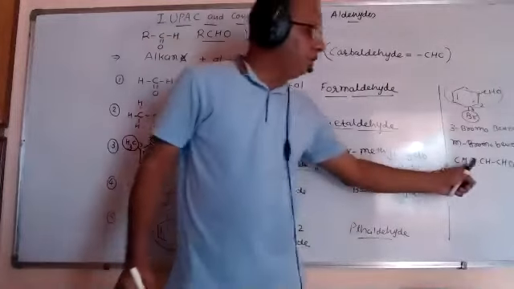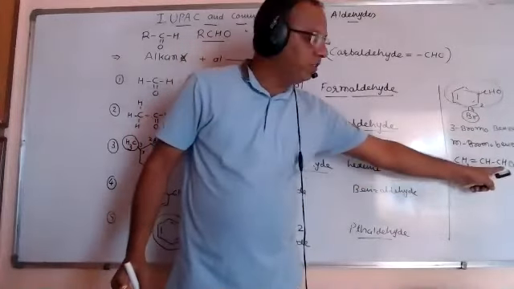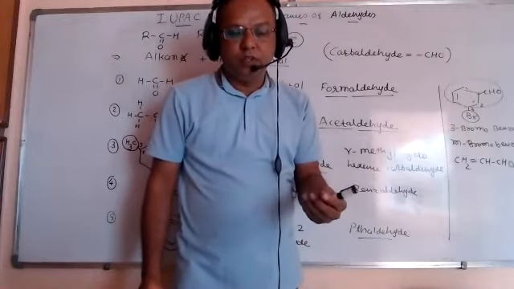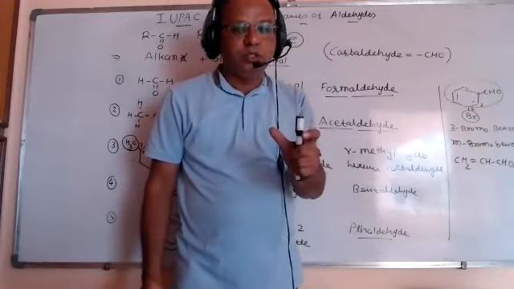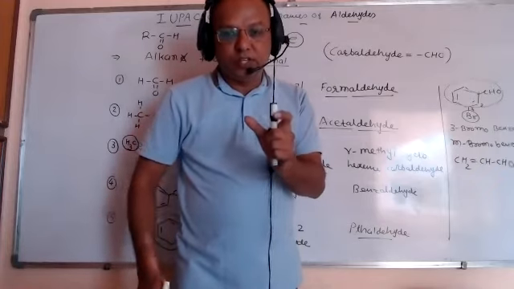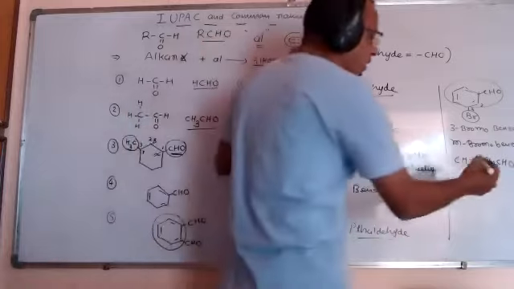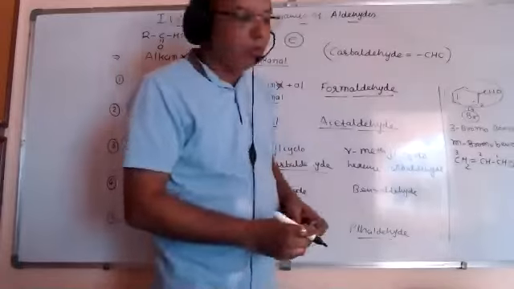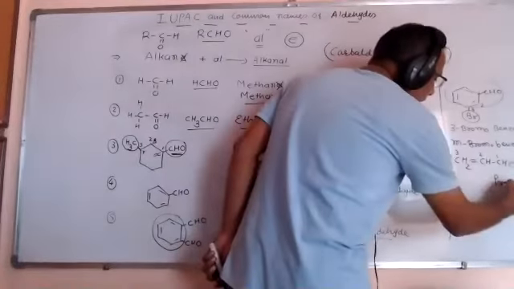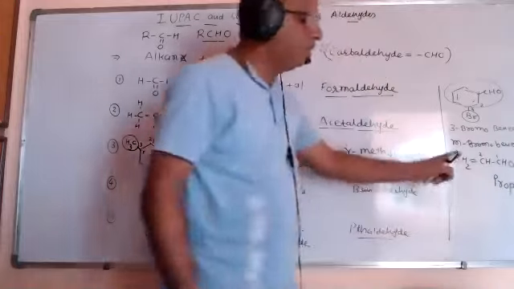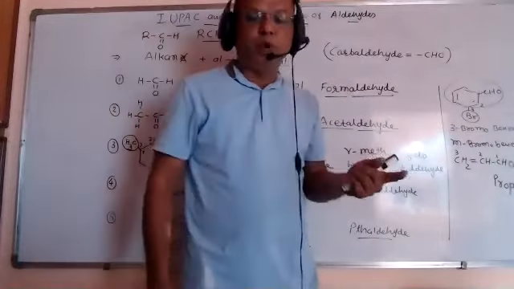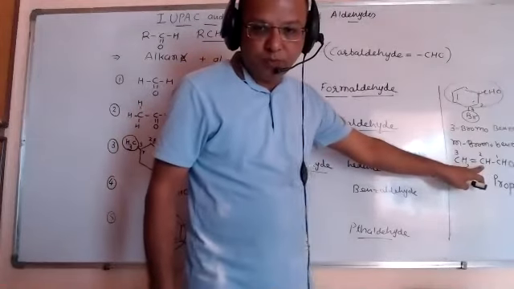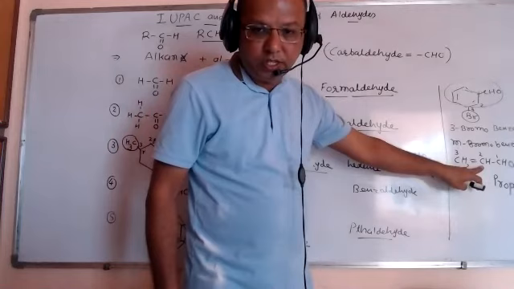If instead of one, two functional groups are present together, for example CH2=CH-CHO, you can see a double bond is present as well as CHO. In this type of nomenclature, we can add two suffixes together. How many carbons are there? One, two, three. Total three carbons. For three carbons it is propane, but as here is a C double bond C, instead of propane we should write prop. This is number two, on the second carbon the double bond is there.